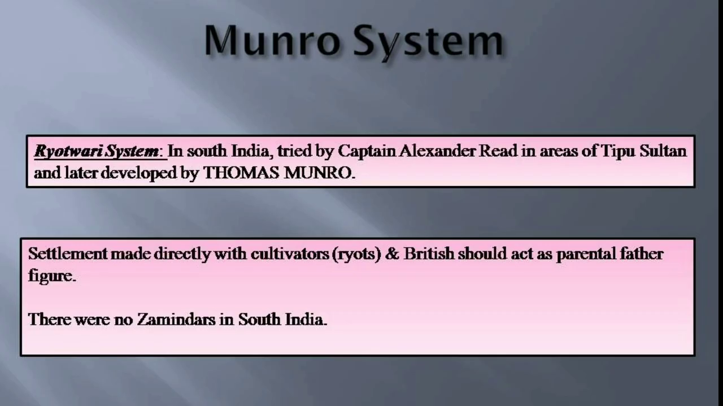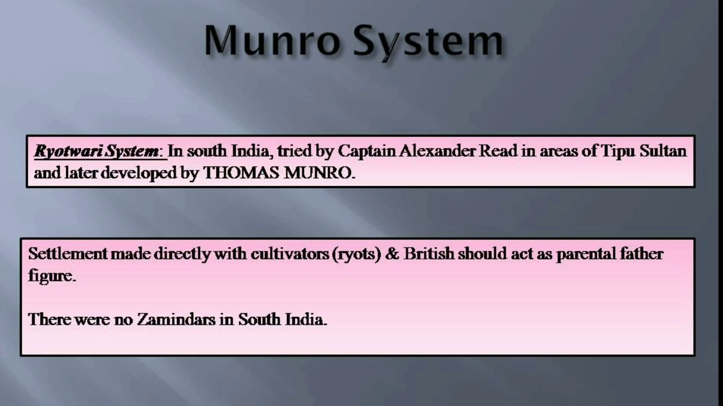Munro system or Ryotwari system. In the British territories in the south, there was a similar move away from the idea of permanent settlement. The new system that was devised came to be known as the Ryotwar or Ryotwari system. It was tried on a small scale by Captain Alexander Read in some of the areas that were taken over by the company after the war with Tipu Sultan. Subsequently, Thomas Munro gradually extended this system all over South India.